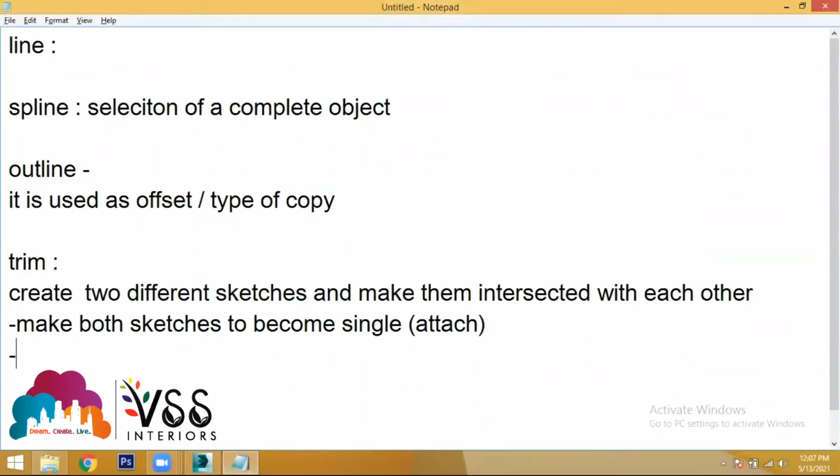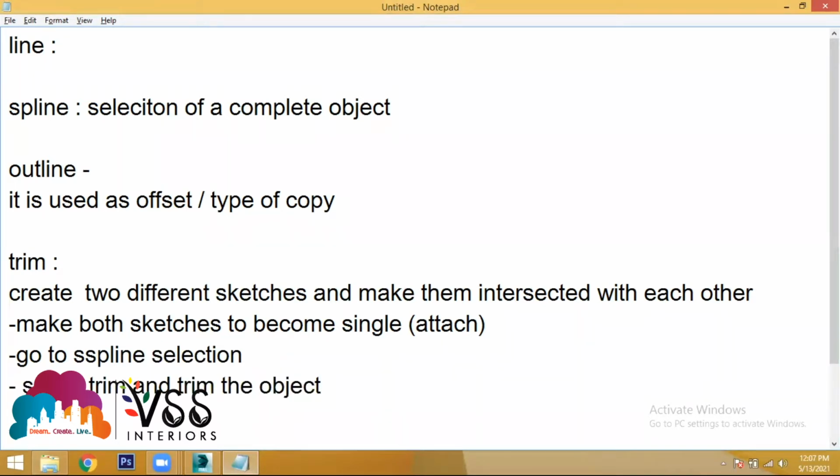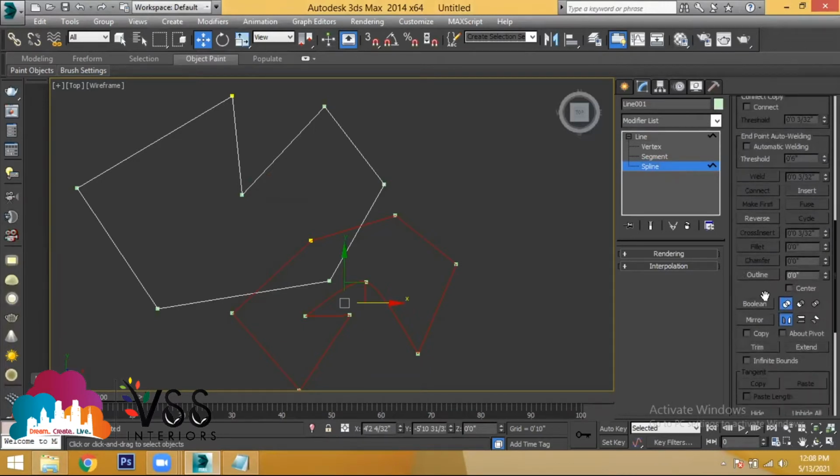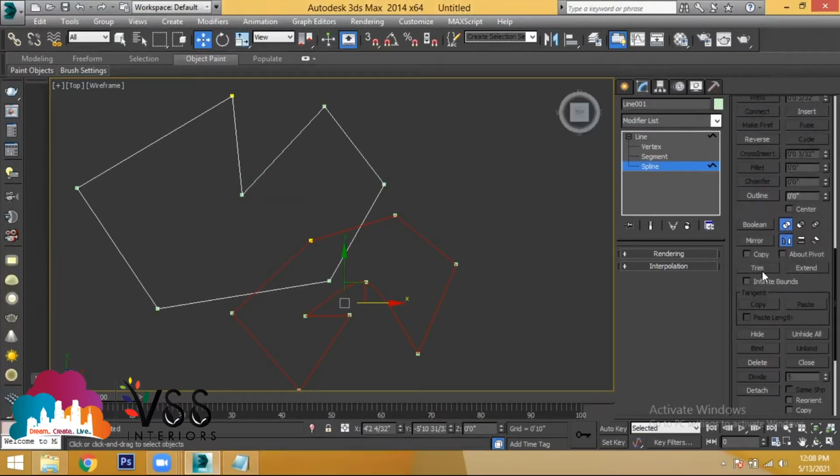Go to spline selection and then select trim, and trim the sketches which you want to trim. The trim tool will get activated only when the selection is in spline selection. Now see, select spline. Here you find the option called trim. Are you able to see the tool called trim here? Yes, sir. When the selection is in spline, trim will get activated. Select trim and try to trim the portion which you don't need.